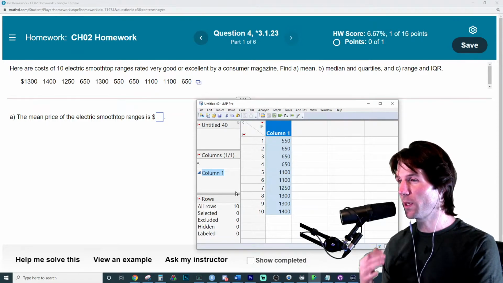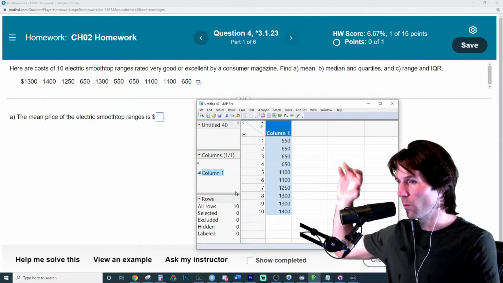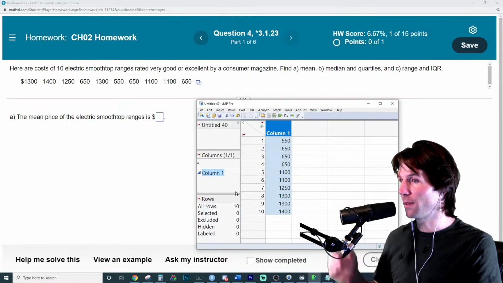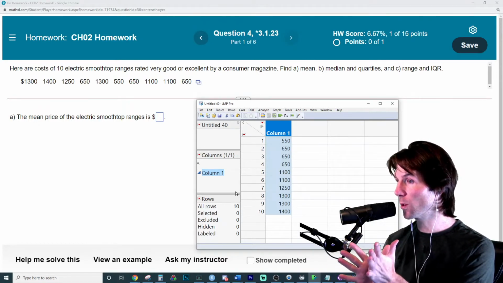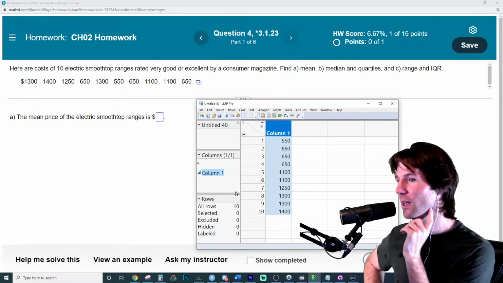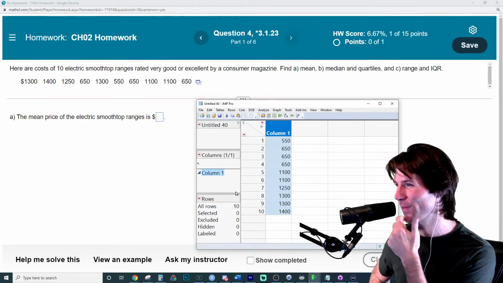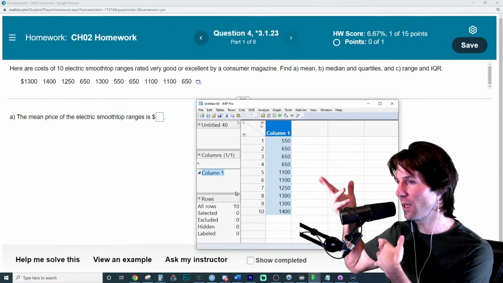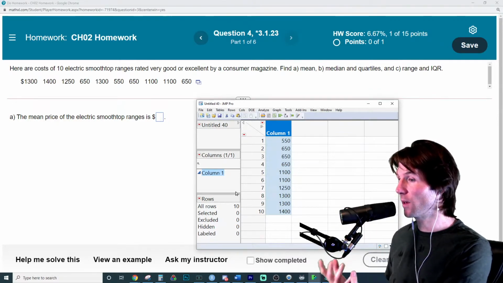I might do a few things, but here's the easy thing. If we want to find the mean, what could we do to all this data? We could do this and then divide by 10. So if you want to check your work by hand, you could, because we could give you 10 numbers on the test. That's not too crazy. So you could take these 10 numbers, add them up, and then divide by 10. That's how you'd find the mean by hand.